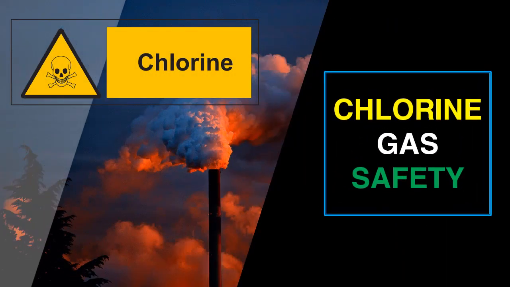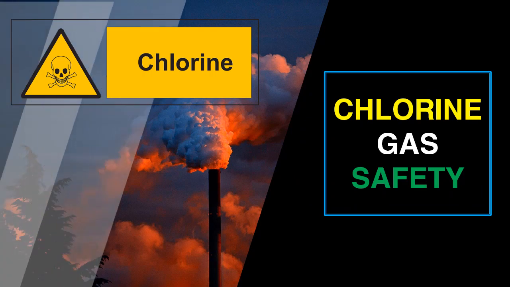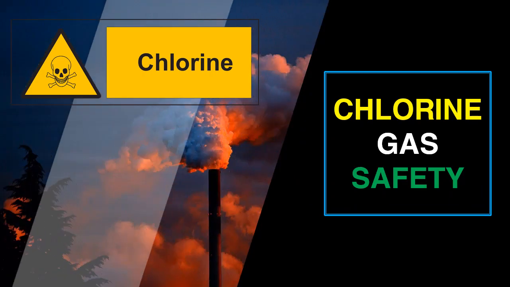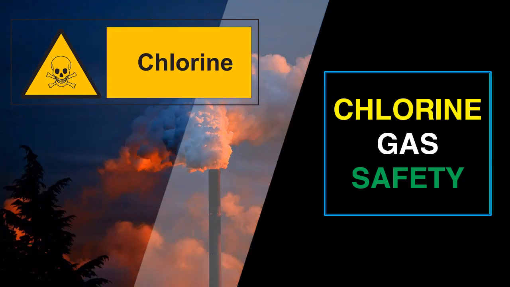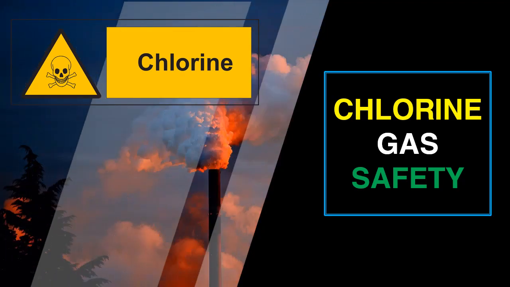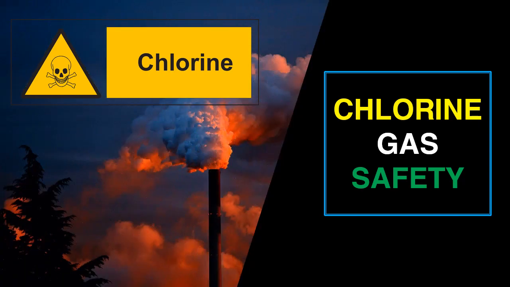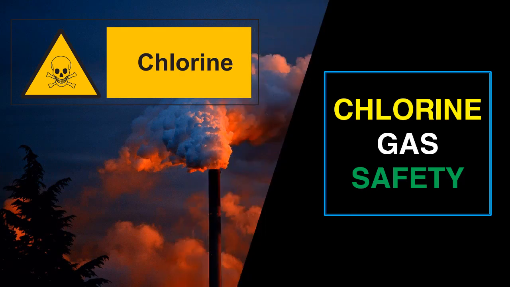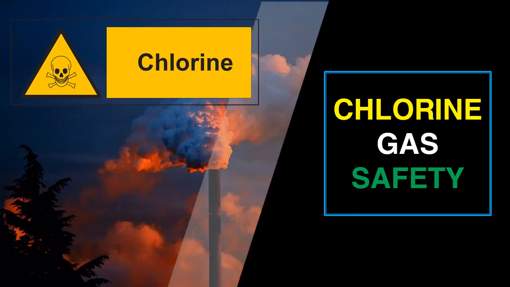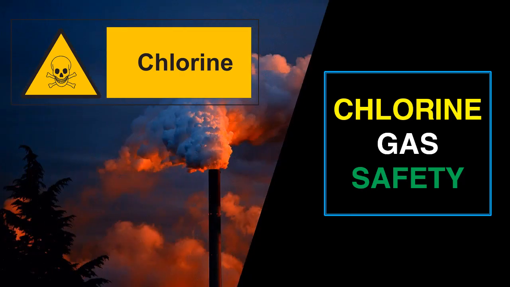Hey everyone, every day a lot of chemicals are being handled. Some chemicals are safe, some are toxic, corrosive, and even poisonous. In this session of the safety series, we will go through the basic idea about chlorine gas, its properties, its industrial uses, its health hazards, and most importantly, its safety measures. So, let's begin with the important points which will be explained in a couple of minutes.